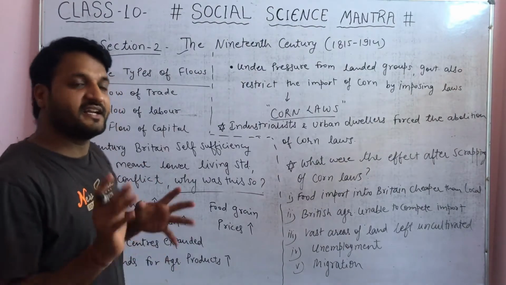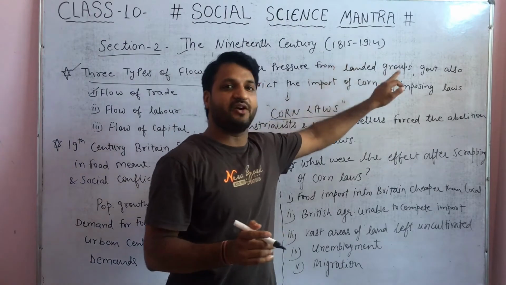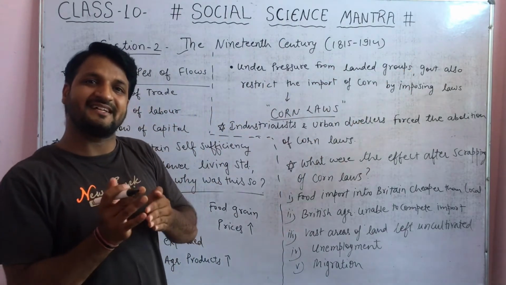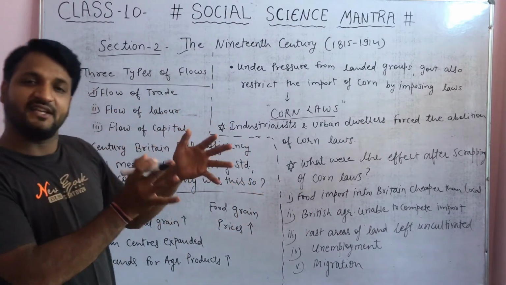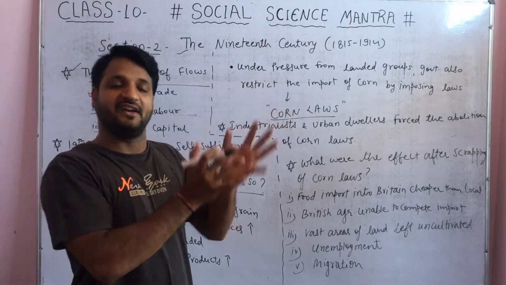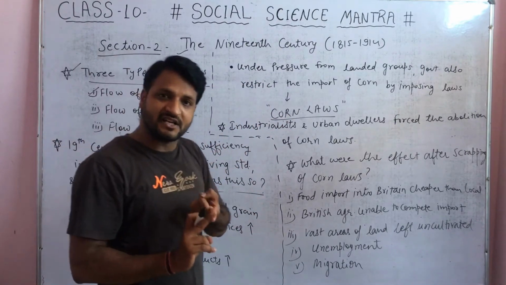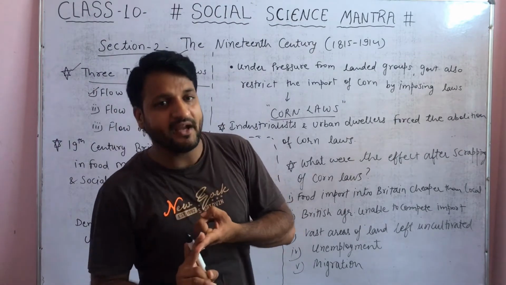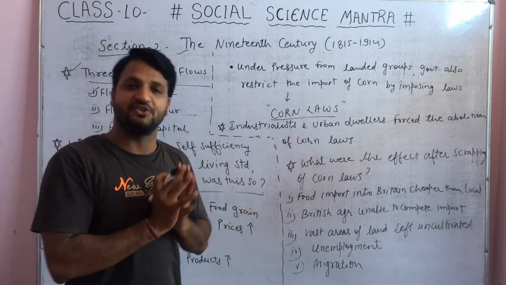Section 2 is the 19th century, 1815 to 1914. In the first section we discussed the pre-modern world, before the 19th century. What was the scene of the world, how the world maintained its relations with all the countries in the pre-modern world. Now in the 19th century, cultural, political, economic and social factors all reshaped the world.